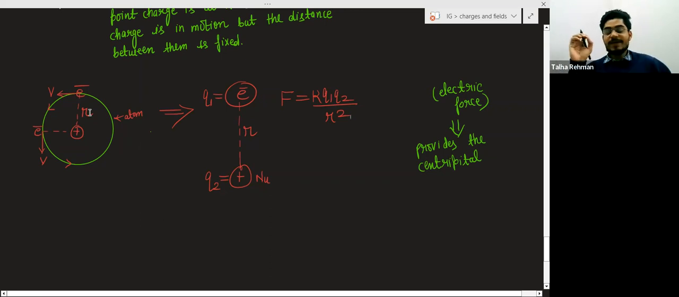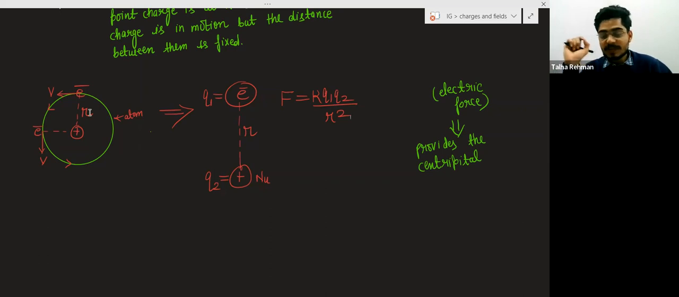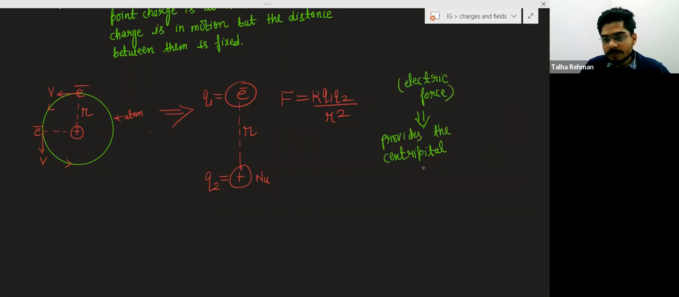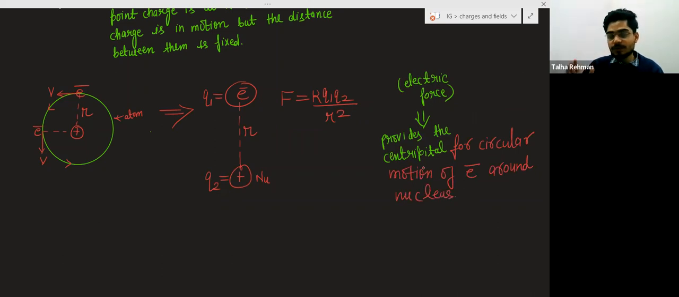When any body or any particle is moving in a circular path, which force is required? Centripetal force, no? And that centripetal force is provided by some other force. So here that other force is this electrostatic force. So the electric force, or you can say electrostatic force, will provide the centripetal force for circular motion of electron around nucleus. Try to understand, try to connect the dots.